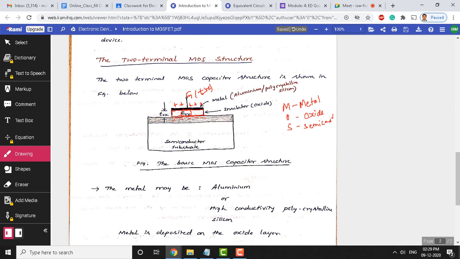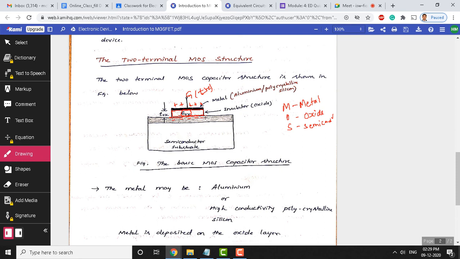Okay, so these charges residing here are induced charges, depending on the type of voltage we applied at the gate. So, positive gate voltage, negative charges get induced; negative gate voltage, positive charges get induced between the semiconductor and oxide interface.